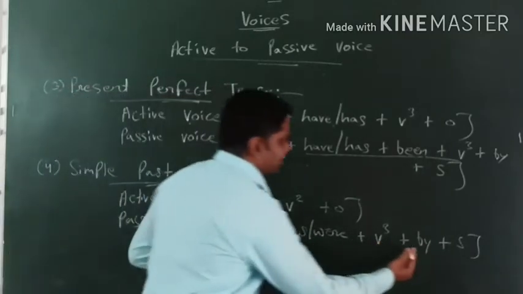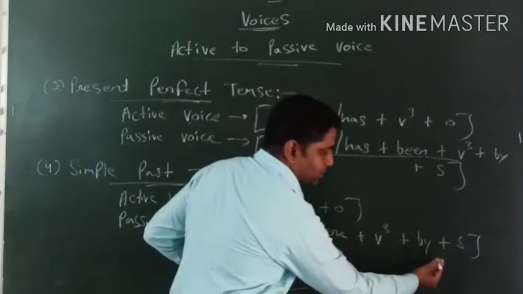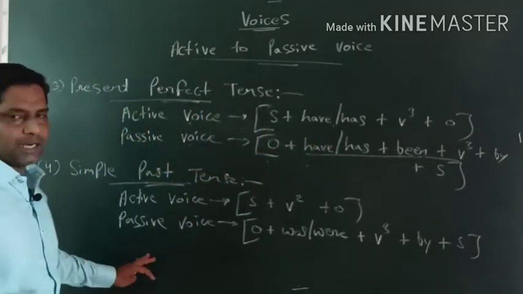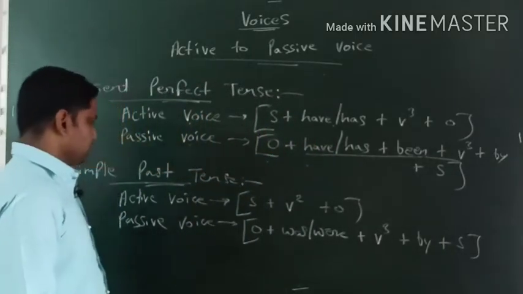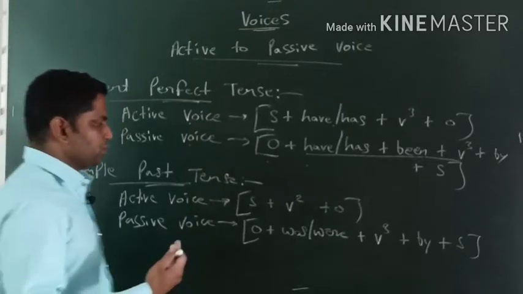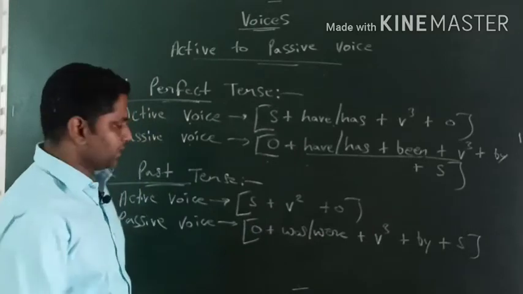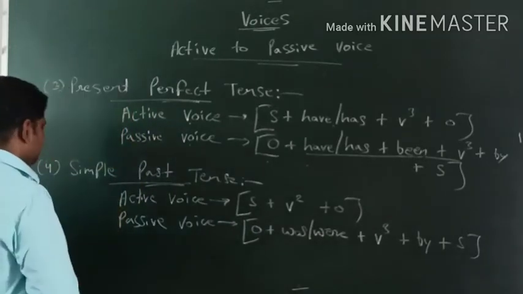As I told you earlier, we don't consider by plus subject. Okay, we know from whom the action is happening. Okay, so we don't have to take the name. If you don't write by plus subject, then also your answer would be absolutely correct. Okay, so these are the things we have done.